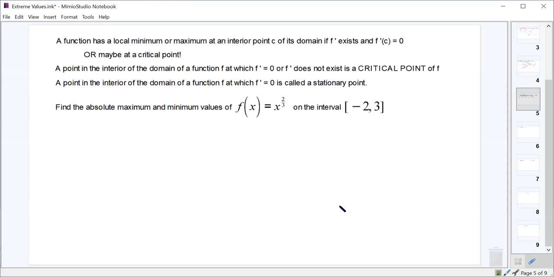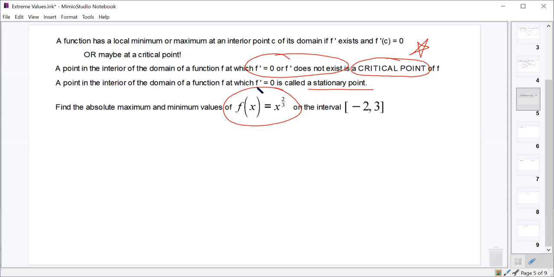So, a very, very important term, a critical point. And they might ask you on the AP test for critical points or critical values. Those points are all of the points that make the derivative 0 or make the derivative not exist. So you want to know those terms. Now I've also made this point down here. A stationary point is a point where the derivative is 0. You're not going to need to know that.